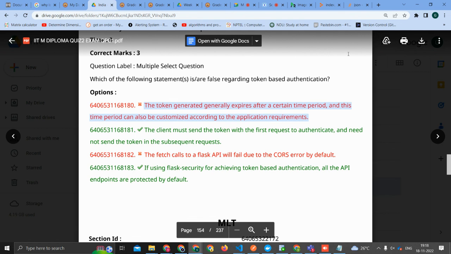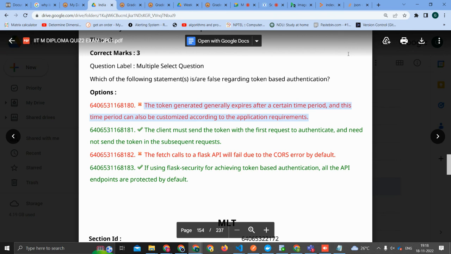What I want to say is, he has to send the token every time with every subsequent request. That is why it's false. If every time you need to log in, you need to send the OTP again. Correct.